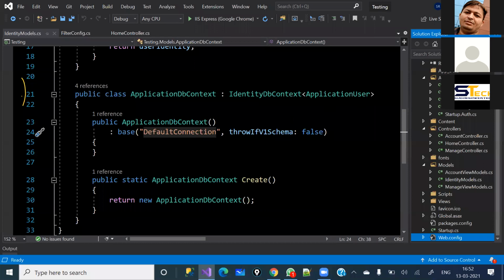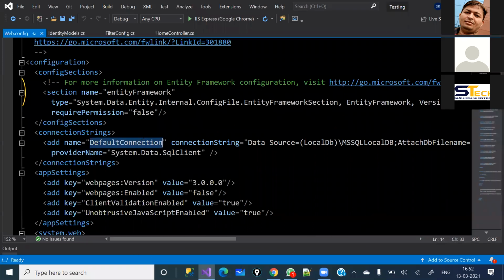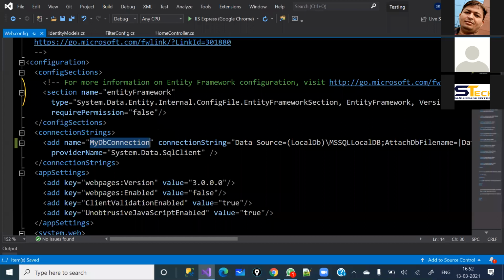Three properties are required if you would like to connect with your local database: name, the connection string, and provider name, which you can see at the bottom, right? So here, any name you can give. It does not mean that you have to use the default connection. You can give any name. Suppose I am going to give my connection or my DB connection, any name you can give here, and this name must be passed here, right? Again, here you can see this is the data source.